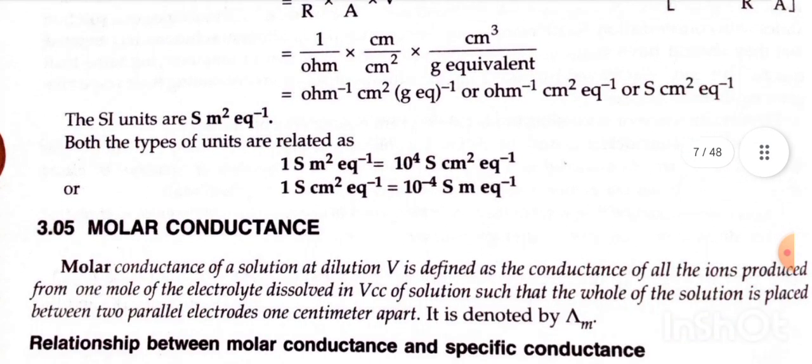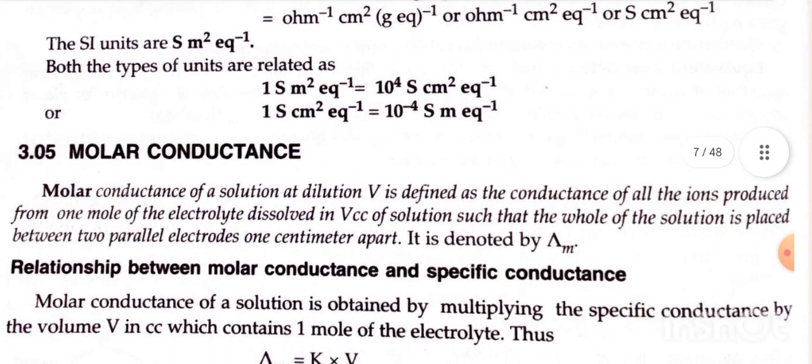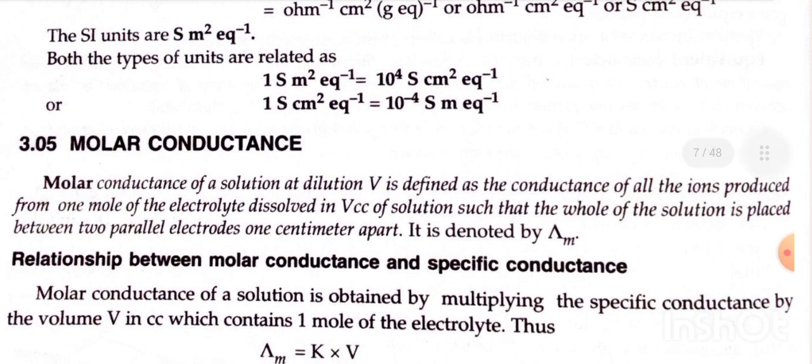Molar conductance. Molar conductance of a solution at dilution V is defined as the conductance of all the ions produced from 1 mole of the electrolyte dissolved in V cc of solution, such that the whole of the solution is placed between two parallel electrodes 1 centimeter apart. It is denoted by lambda m.